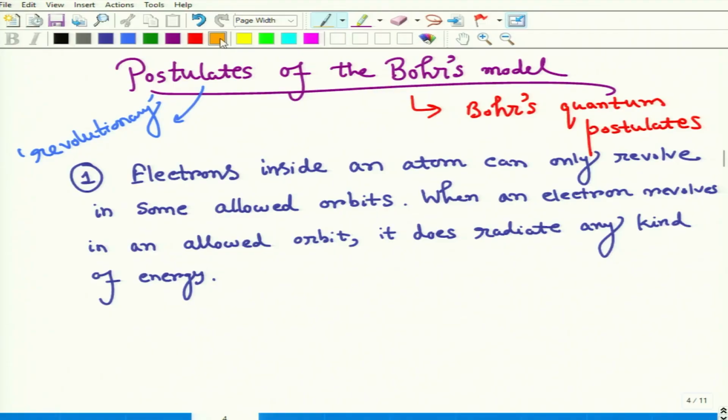But Bohr considered that when an electron revolves in an allowed orbit, not all orbits are allowed. That means any radius we can't consider as an orbit. There are some fixed radii in which electrons can revolve around the nucleus. Those are called the allowed orbits. When electrons are revolving in those allowed orbits, the electron does not radiate any kind of energy. If it does not radiate, then the energy of the electron would not decrease. That's why those orbits are called stable orbits or stationary orbits.